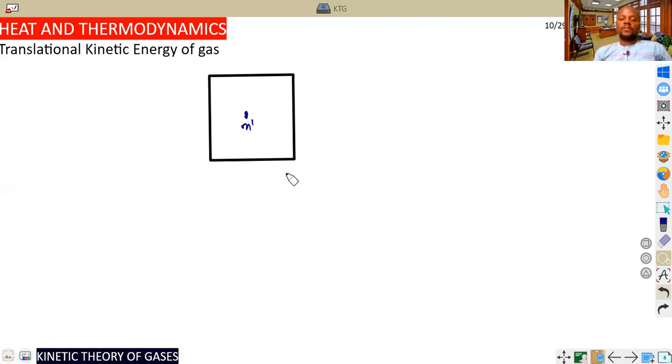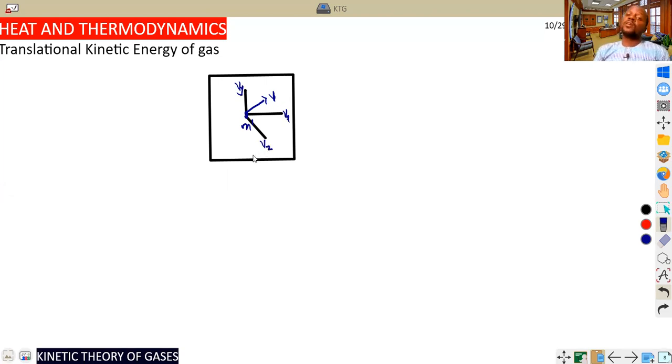Now if gases are moving in different positions, let's say this one moves with a velocity of v towards the x direction, another velocity here towards the y direction, and let's say another one is towards the z direction. So I take the body as now moving with the velocity of v, mass of m dash, mass of one molecule. So velocity can be in the y direction, x direction and z direction.